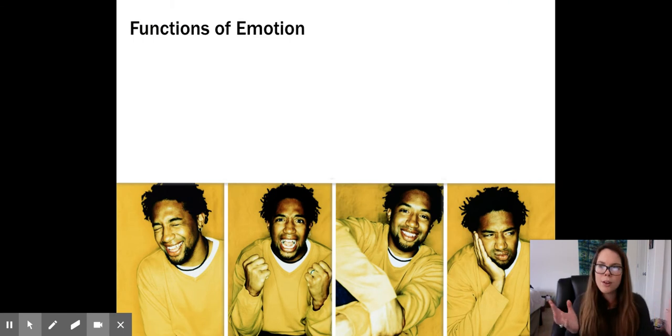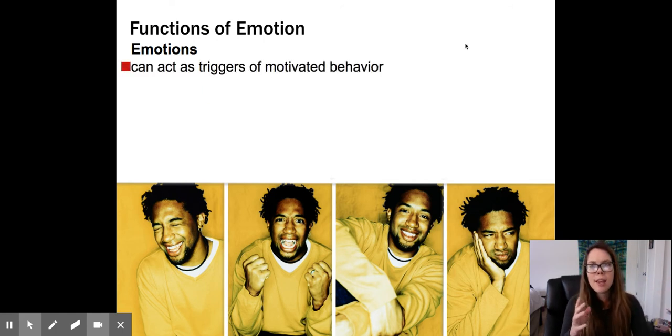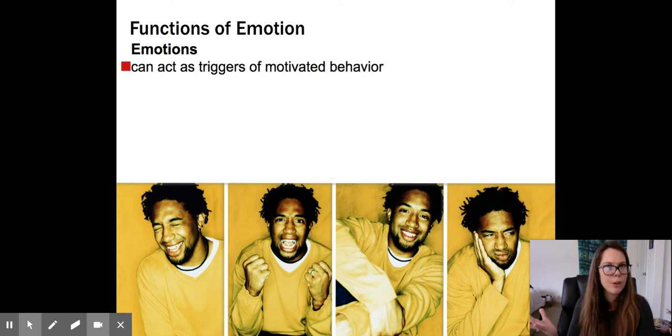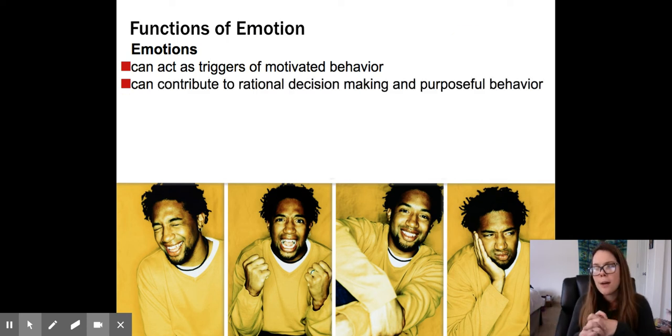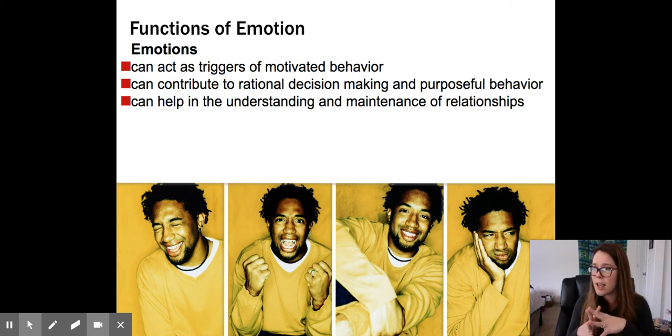So before we get into all the theories, and of course there's theories, my friends, because what else do we have, right? So emotions, let's talk about the functions. They can act as a trigger of motivated behavior. They can contribute to our rational decision making and purposeful behavior. So say if someone gets in a fight with a girlfriend or boyfriend, that might be a chain reaction to purposeful behavior of saying, oh, we're going to break up now. But it leads to purposeful behavior.